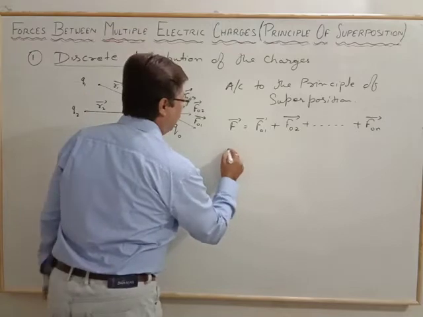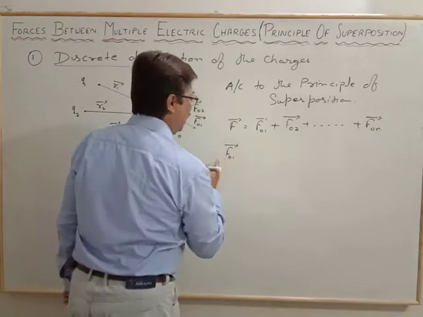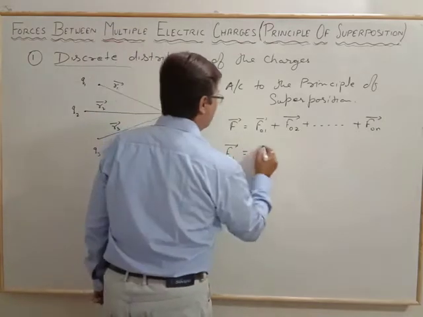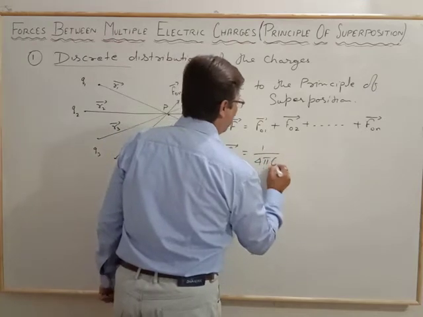Now we know, as the first relation, F naught 1 according to the electrostatic force is equal to 1 by 4 pi epsilon naught.